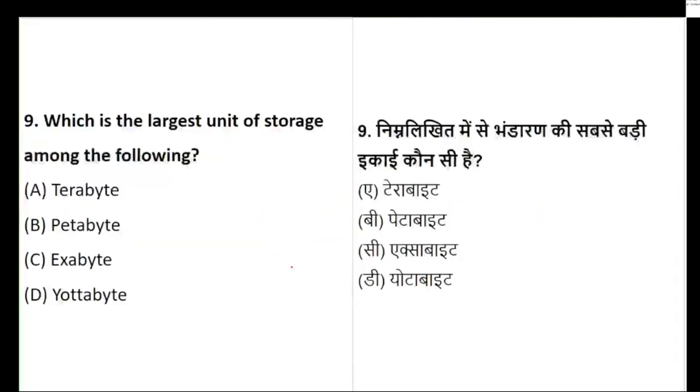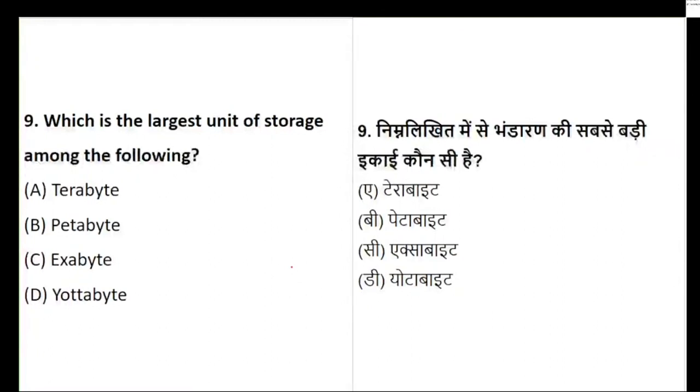Let's see. Which is the largest unit? Yesterday I told you I'll be taking some questions on units also. Which is the largest unit of storage among the following? Terabyte, petabyte, exabyte or yottabyte. So which stands to be the largest? From the options given below, which is the largest unit?